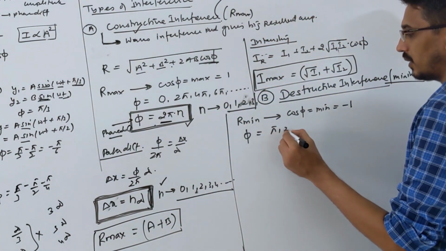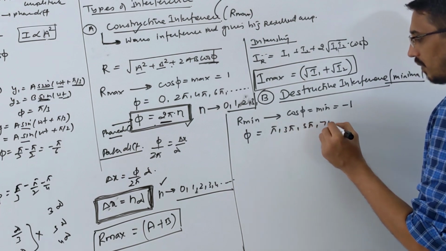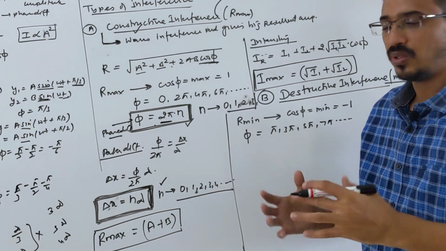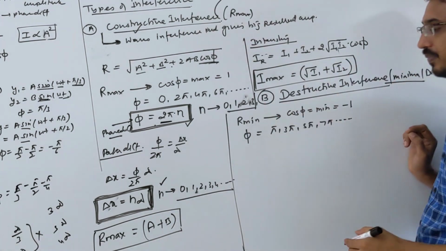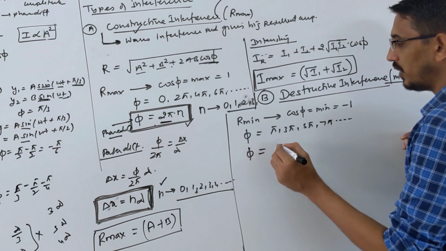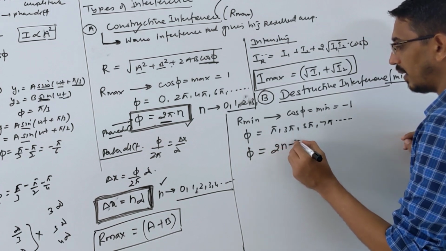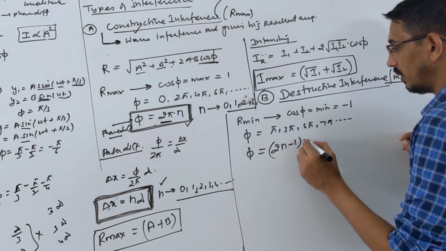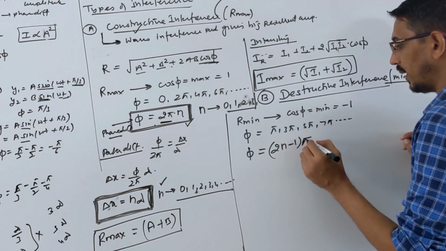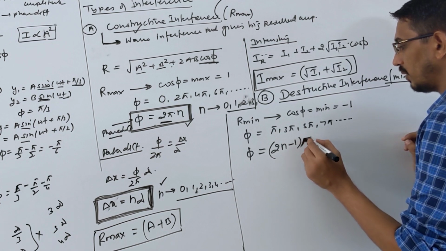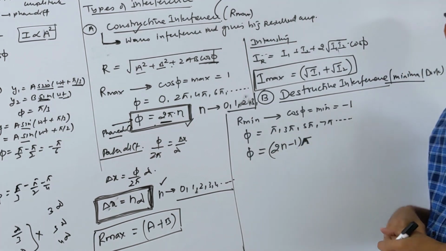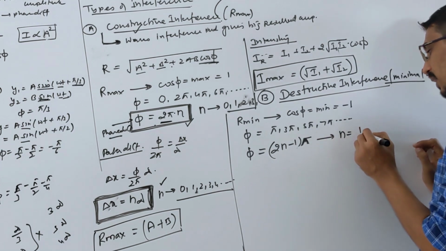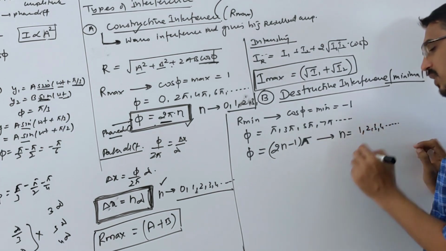Like pi, 3 pi, 5 pi, 7 pi, it goes on. At these angles we will get -1 as the answer for cos theta. So we will get the destructive answer. So what should be your phi? Phi should be a multiple of what? Like (2n minus 1) into pi. This should be your phase between two waves, where n is what? Obviously n is equal to 1, 2, 3, 4. Not starting from 0.